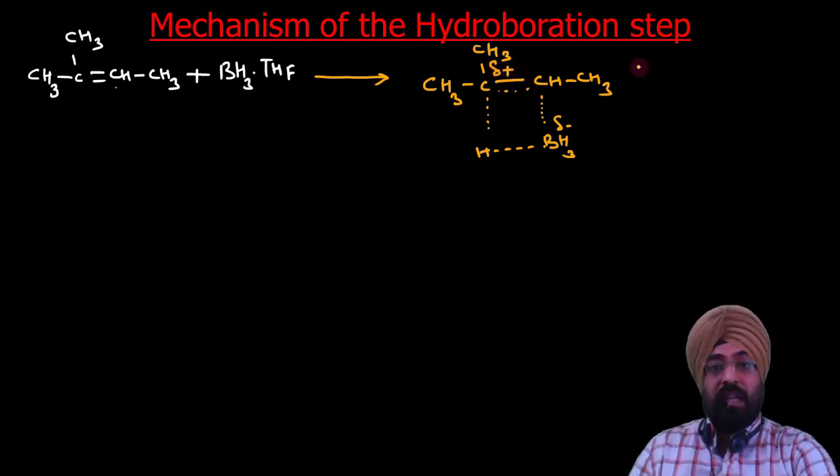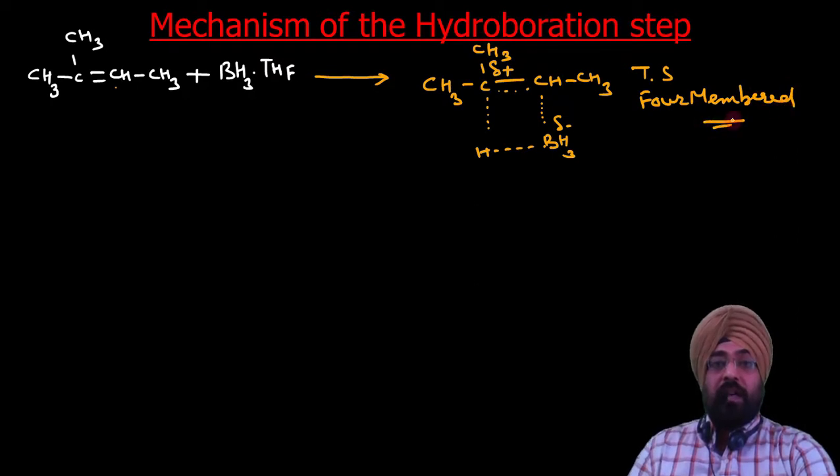Now this is a transition state, a four-membered cyclic transition state. This is neither an intermediate nor a product, it is a transition state.